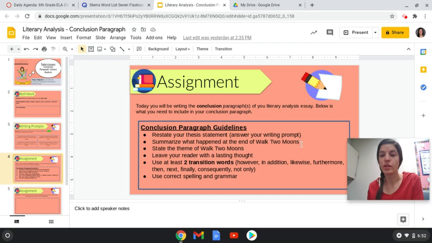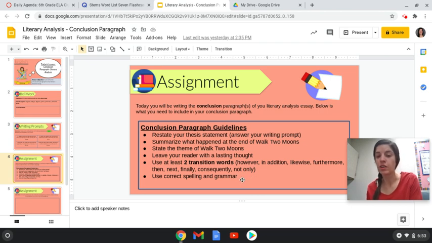Okay, so maybe talk about what ended up happening with Phoebe, what ended up happening with Sal, what happened with her and her mom. I would state the theme of Walk Two Moons. There's many possible themes, so whichever theme that you feel like defines the book the best or ties in with your writing prompt the best, and leave your reader with some sort of lasting thought, so something that they're going to take away after reading. Make sure you have at least two transition words. Again, I gave you some examples: however, in addition, likewise, furthermore, then, next, finally, consequently. So make sure you have two of those transition words.